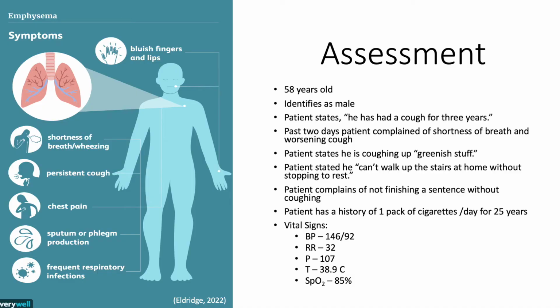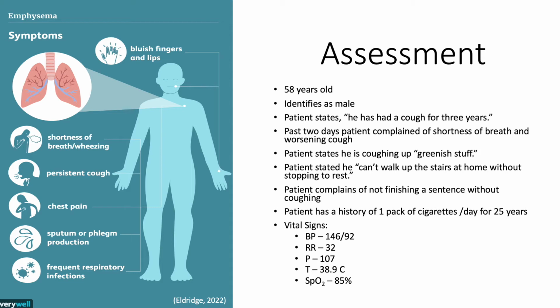Assessment. A 58-year-old patient who identifies as male. Patient states he has had a cough for 3 years. Over the past 2 days, the patient complains of shortness of breath and a worsening cough. Patient states he is coughing up greenish stuff. He can't walk up the stairs at home without stopping to rest. He complains of not being able to finish a sentence without coughing. Patient has a history of 1 pack of cigarettes a day for the last 25 years.